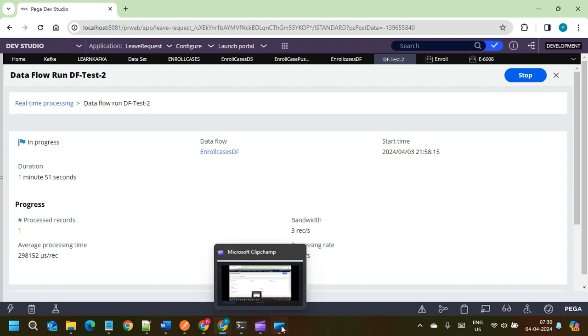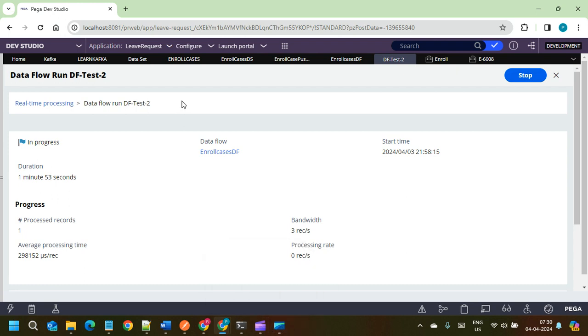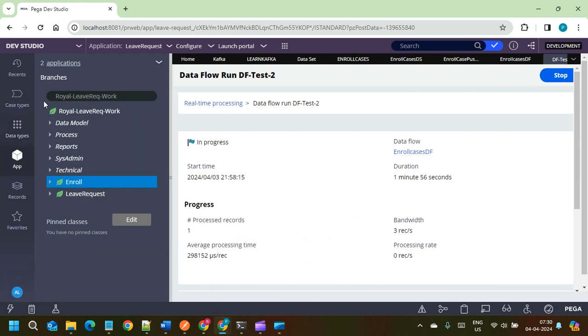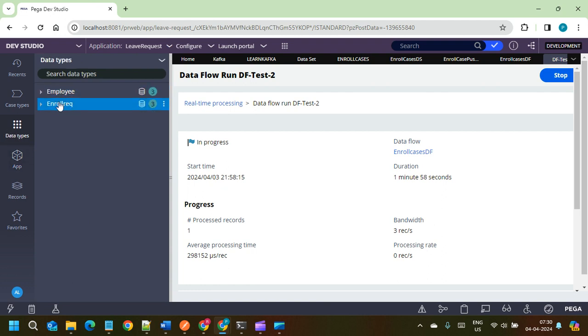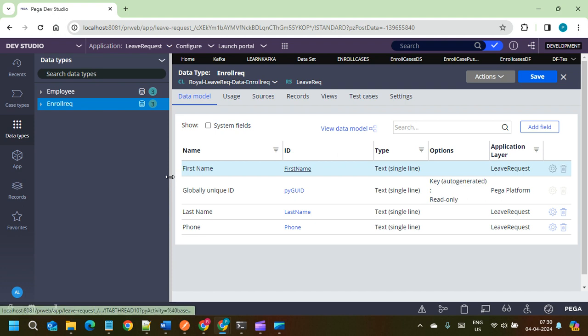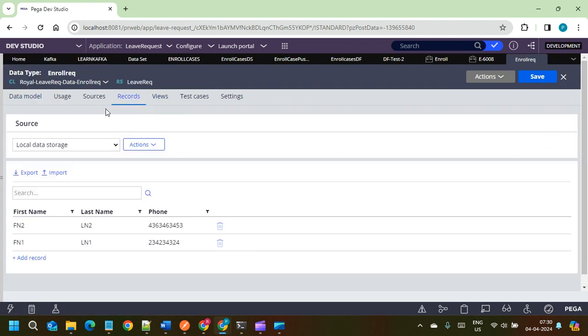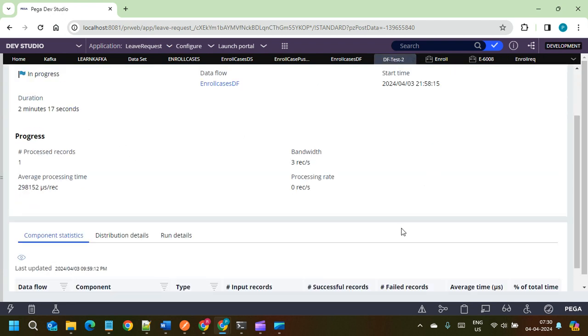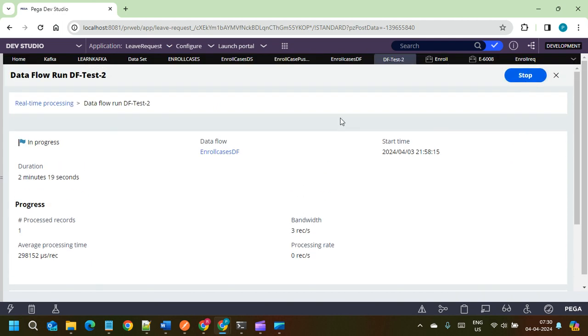For suppose, in our next video, we can put one data table in the middle. In the data table we can insert the records, and then we can run the data flow in batch mode. Now it is running, keep on running, right? Until I stop it, it will keep on running.